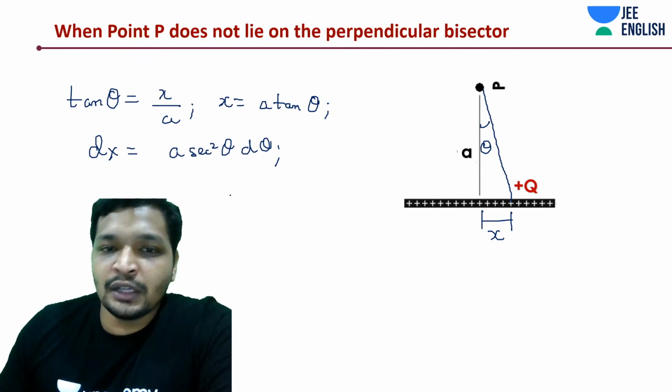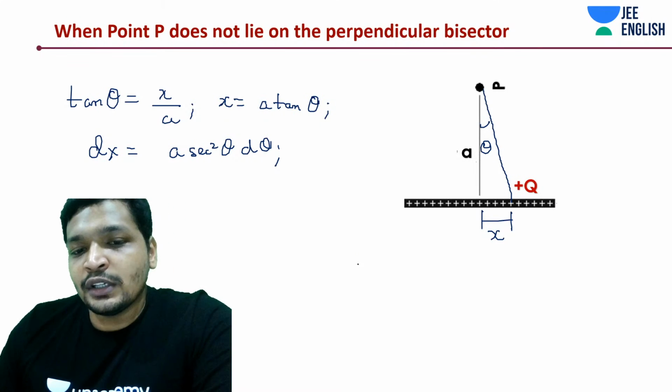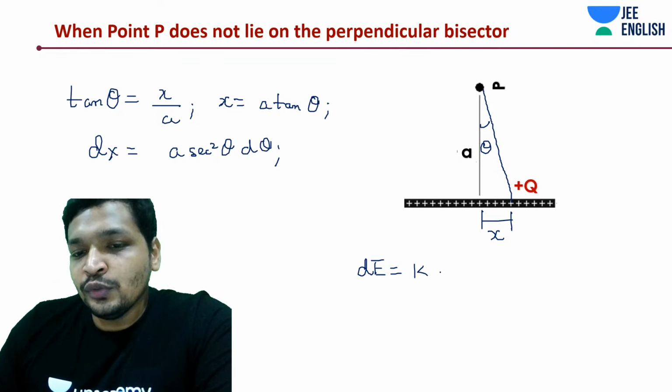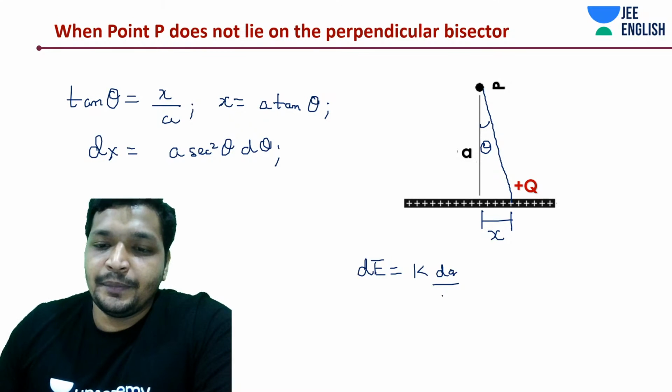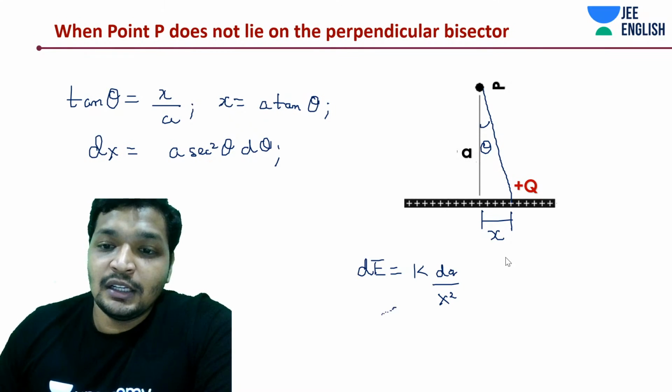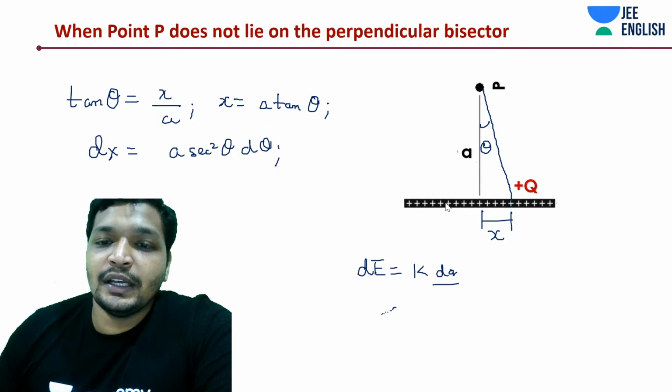These two things we wrote down, right? What is your dE? dE is going to be k into dq by r square.